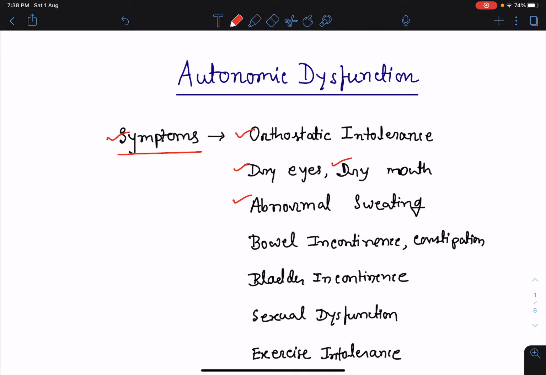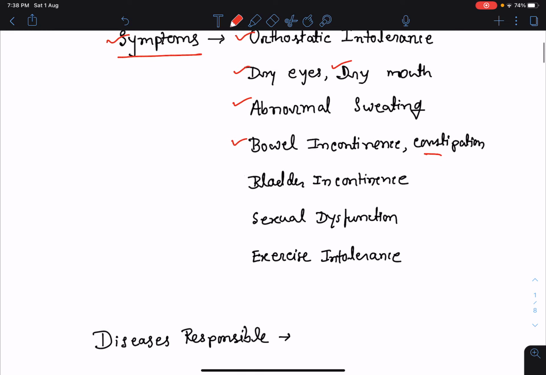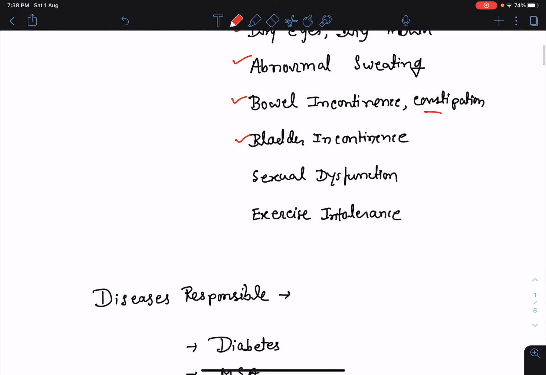There are problems with bowel. There may be bowel incontinence, there may be constipation or diarrhea. There are problems with bladder. The patient may feel hesitancy during micturition. The patient may have problem with initiation of micturition. There may be bladder incontinence. There may be feeling of incomplete evacuation of bladder.